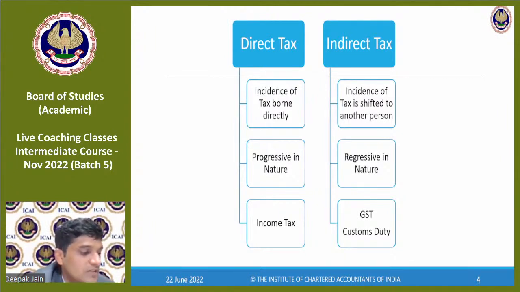Sometimes we hear that don't give the bill and we don't need to pay tax. Those are all tax evasion, which happens. Why is the tax burden shifted? Tax has to be paid by the consumer, right? That's the system of taxation we have adopted, called the consumption-based taxation system. GST in India is not origin-based taxation; it's consumption-based taxation. So whoever consumes has to bear the burden of tax.